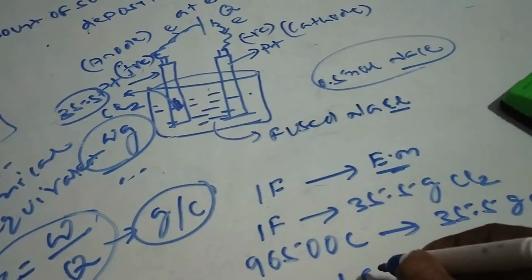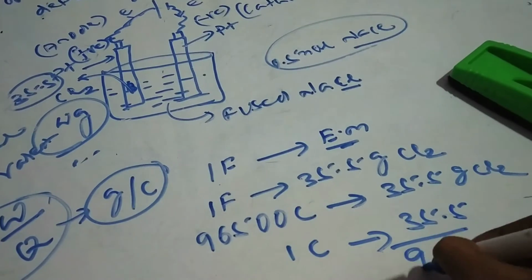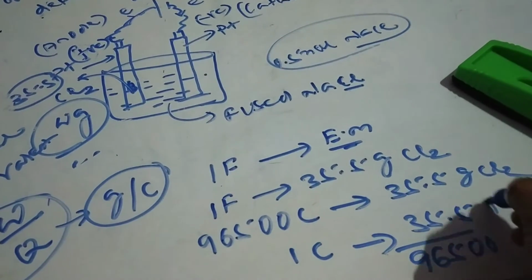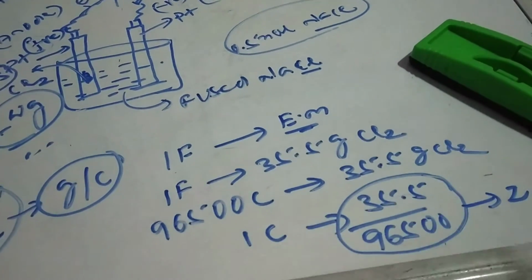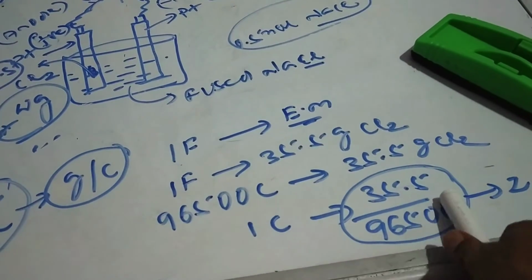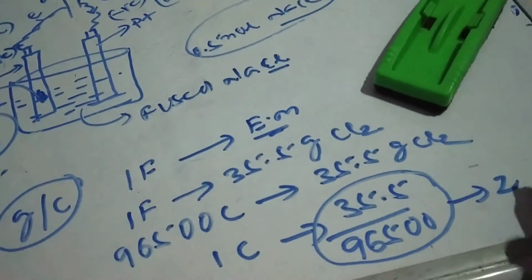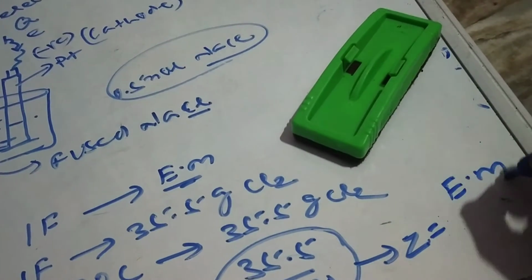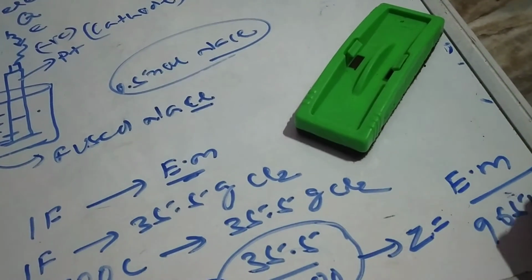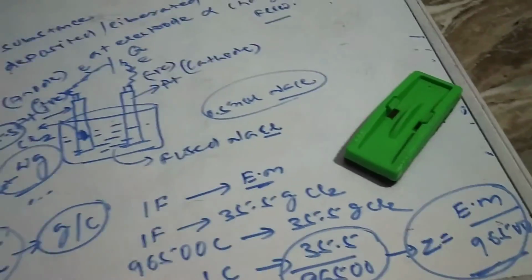So for 1 coulomb charge, the chlorine deposited will be 35.5 by 96500. That is nothing but your Z for the chlorine in NaCl, because this is the amount of substance deposited due to 1 coulomb charge. So what is the simple formula of Z? I can say this Z is nothing but your equivalent mass by 96500. This is the general formula we can use for the calculation of Z.